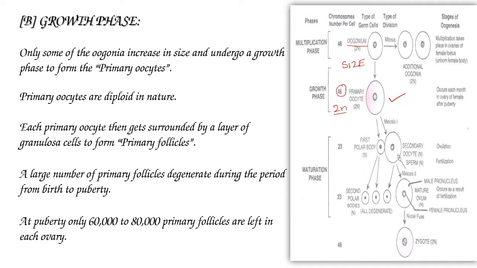After formation of these primary oocytes during the growth phase, the primary oocytes are surrounded by granulosa cells, also called follicular cells.